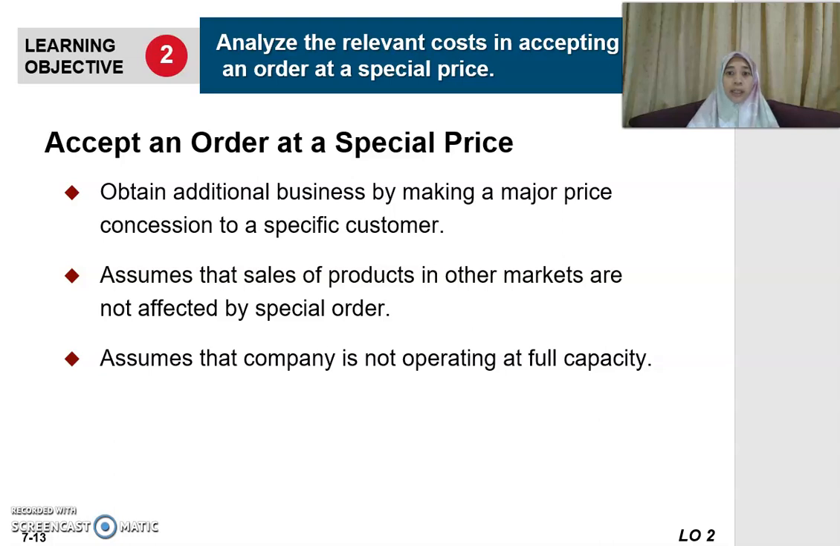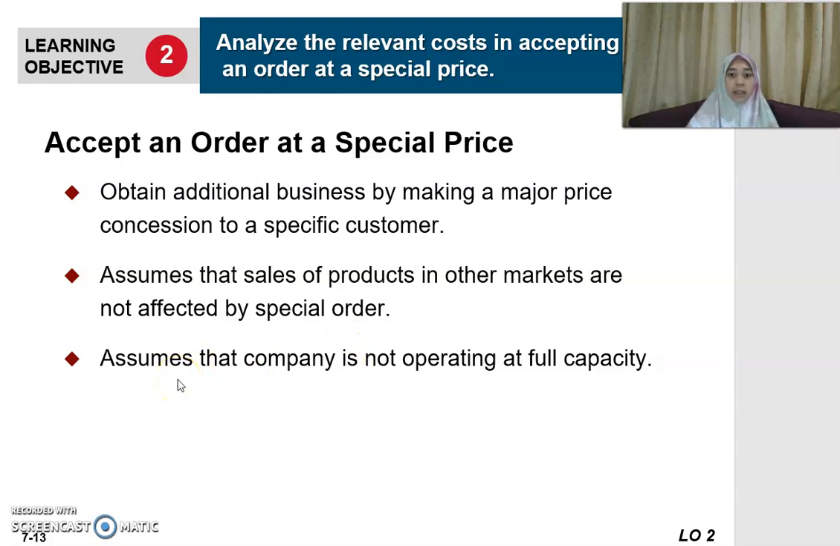Let's look at learning objective number 2. That is, you want to analyze the relevant cost, whether you want to decide accepting or rejecting a special order at a special price. Accept an order at a special price: obtain additional business by making a major price concession to a specific customer. So assume that sales of products in other markets are not affected by the special order. We assume that if you accept this particular order, then that will not affect the other markets.